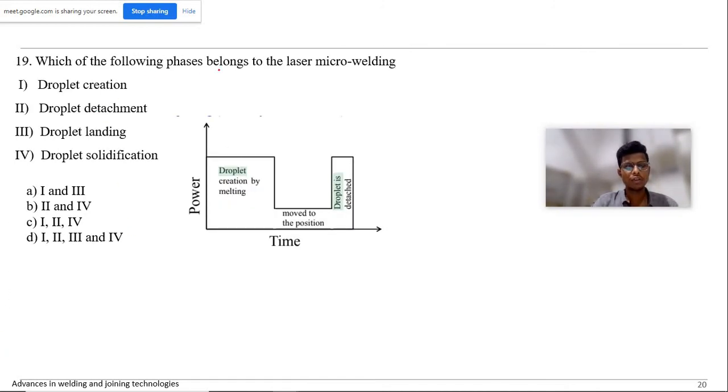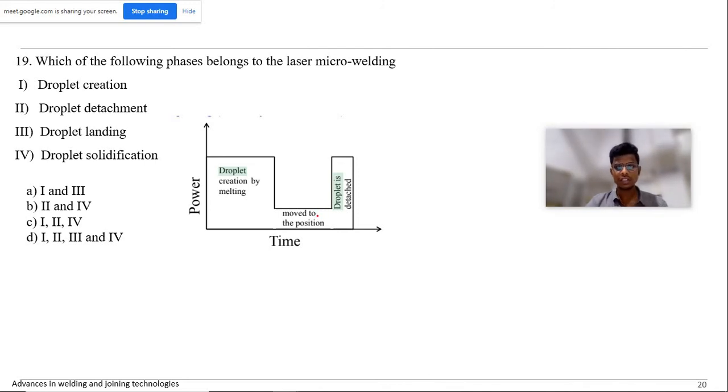Then which of the following phases belongs to the laser micro welding process? Okay, droplet creation, droplet detachment, droplet landing, droplet solidification. Yeah, all three. Basically, the droplet will be created in this duration and moved to the position where our target is, where we are supposed to weld.